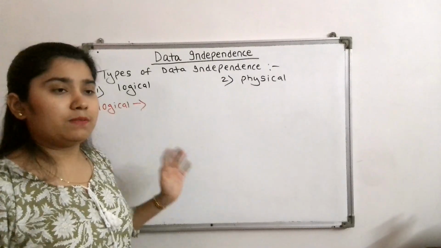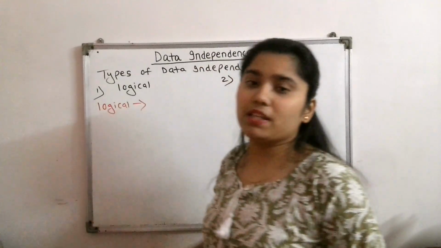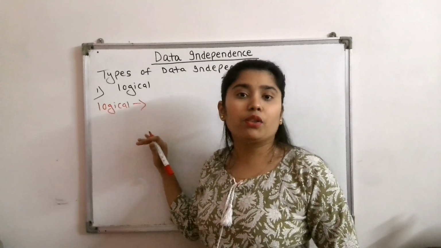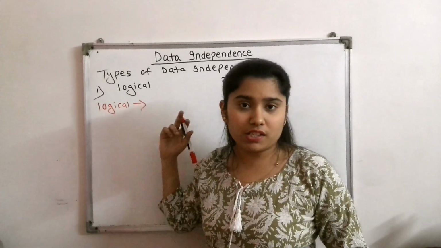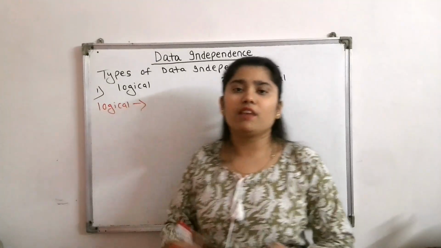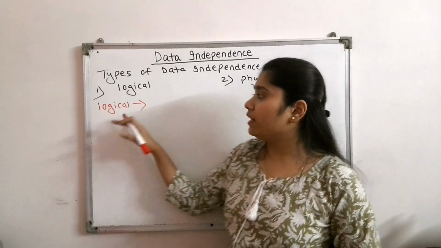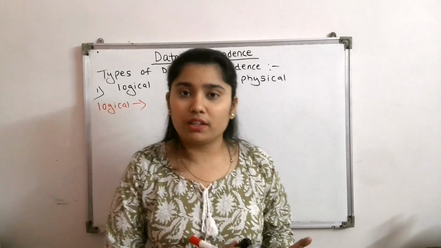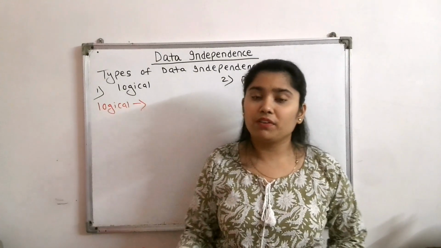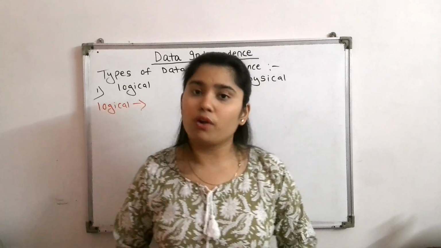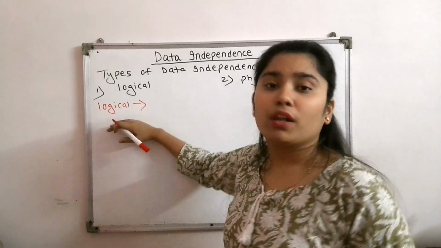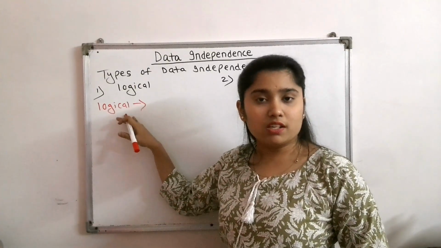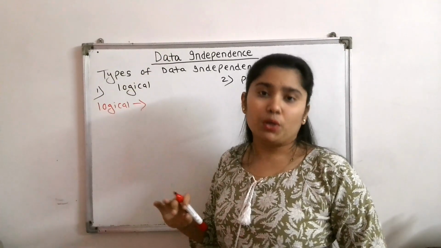What logical data independence means, we have already seen here. Logical means the conceptual level. So whatever changes we make in the logical level will not affect the higher level, which was the external level or the view level. An example of logical is the structure of a table. We know that in the logical or conceptual level, we see what data is to be stored in the database, what the relationships between this data are, and what tables are to be stored. These are the things we do in the logical level. In the logical level, if we make changes, it will not affect the higher level, which was the user level.